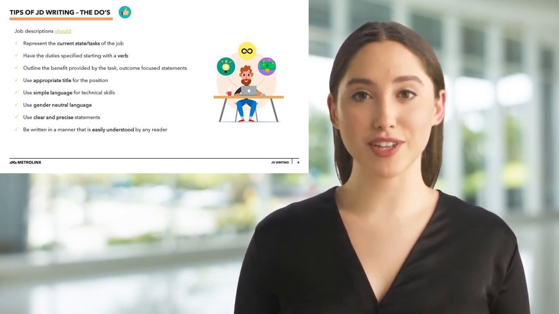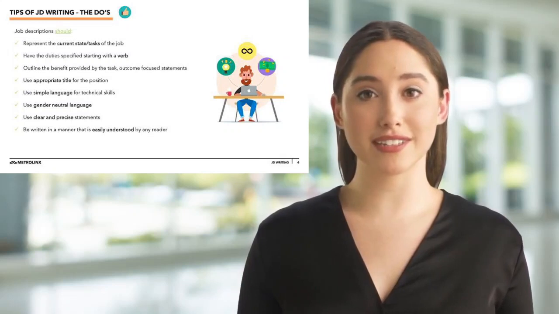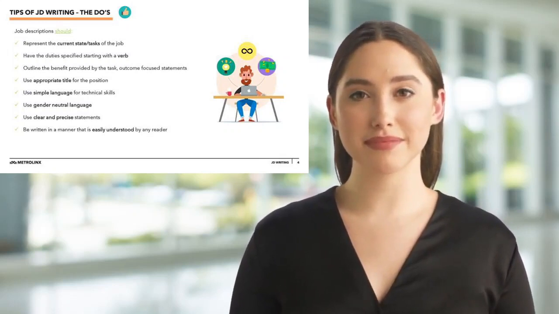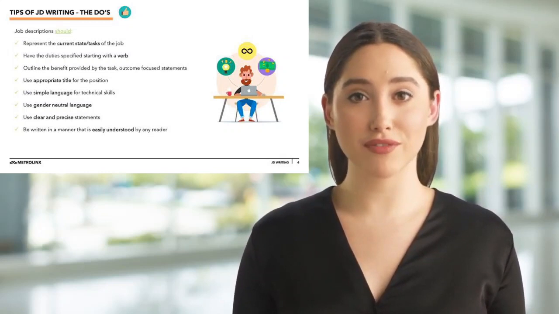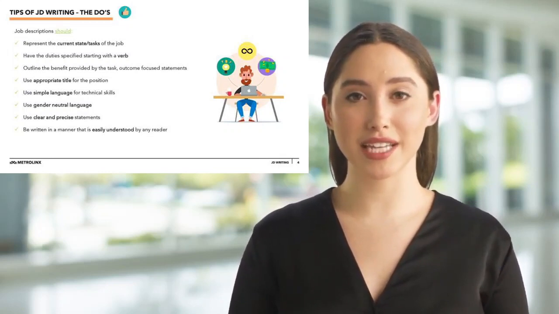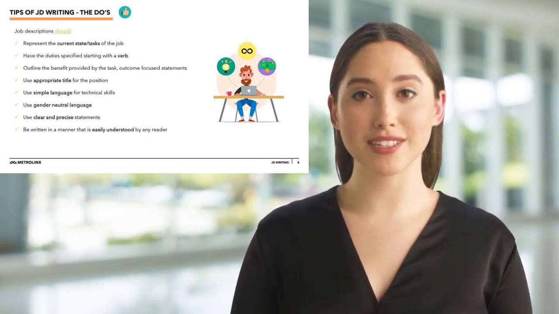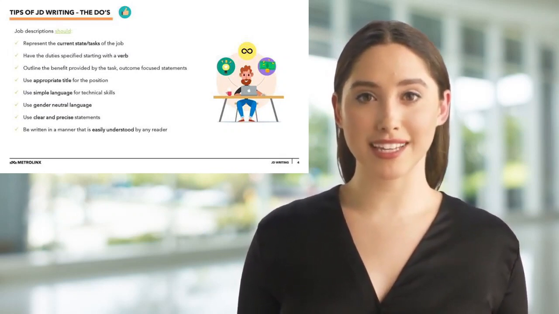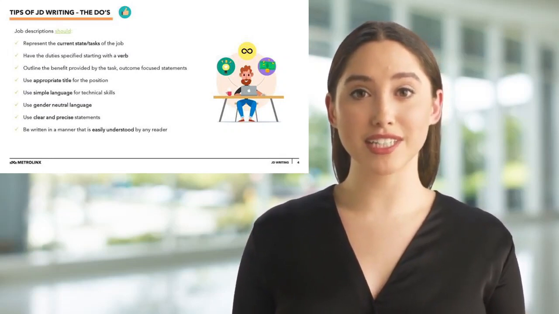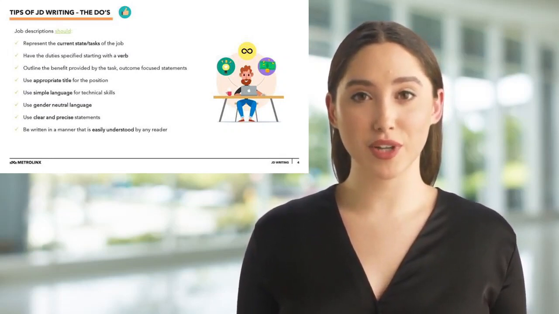Job descriptions should represent the current state or tasks of the job. The JD should represent the position and the work that is to be done now. Avoid writing to a future state that has not occurred yet. Although the team may be working to improve processes and build a future state, you should reflect the current work to be done now. A job description can be revised in the future if updates are required to better reflect your job duties.